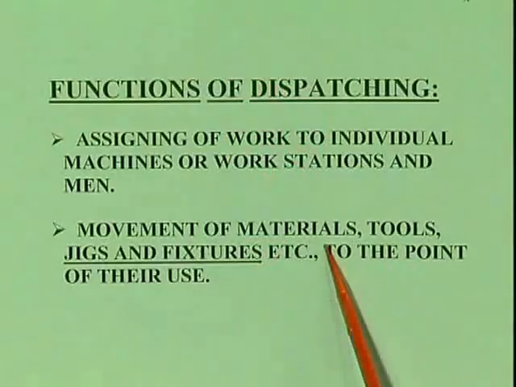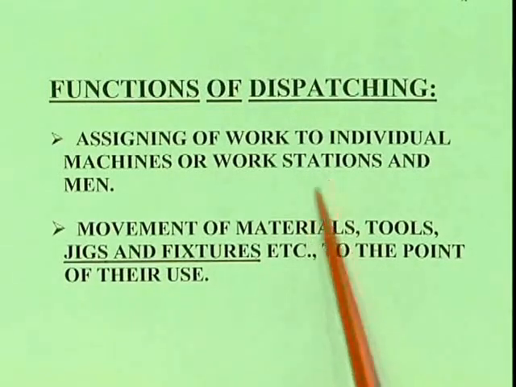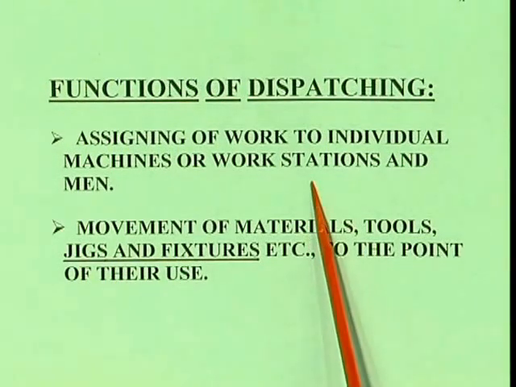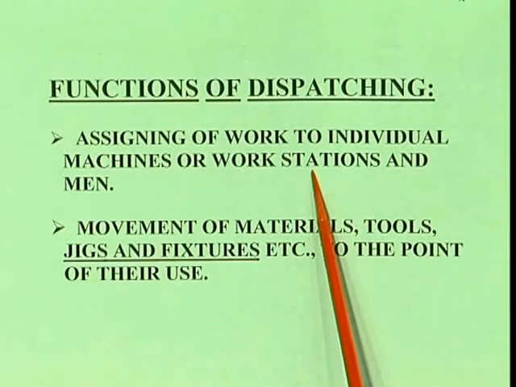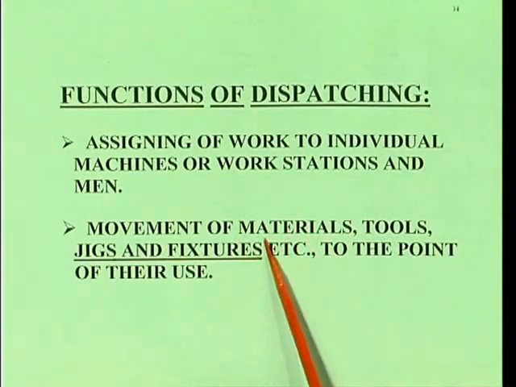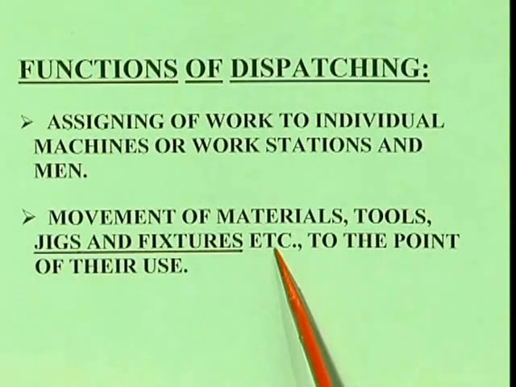Now we will go for what are the functions of dispatching. The first one is assigning of work to individual machines or workstations and men. So what work should be assigned to which machine, to which man, that is to which worker, and which workstation should be allotted according to its functions. Whether that particular lathe department is there, then we have to go for that particular work.